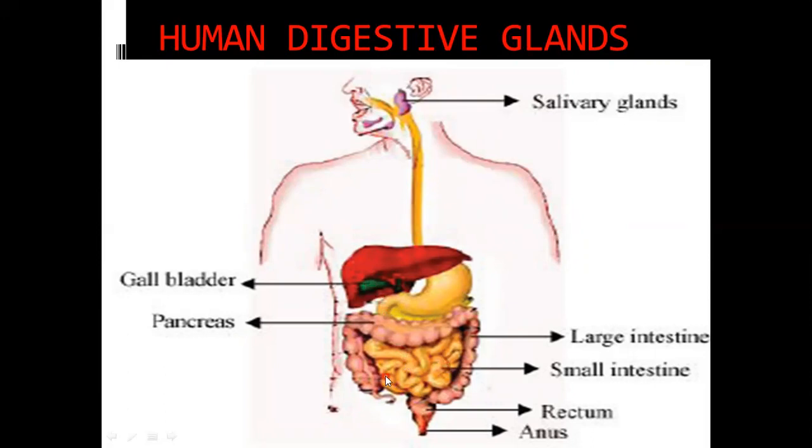And then in the small intestine some of the cells are modified into glands. So all these digestive glands secrete what? Digestive enzymes. And these digestive enzymes, as I told you before, are chemicals which speed up chemical reactions. Digestion is a chemical reaction. It is a catabolic process, we have learned it earlier. So this catabolic process, digestion, is catalyzed by digestive enzymes secreted by the glands. So we are now very familiar with the digestive organs and the digestive glands.